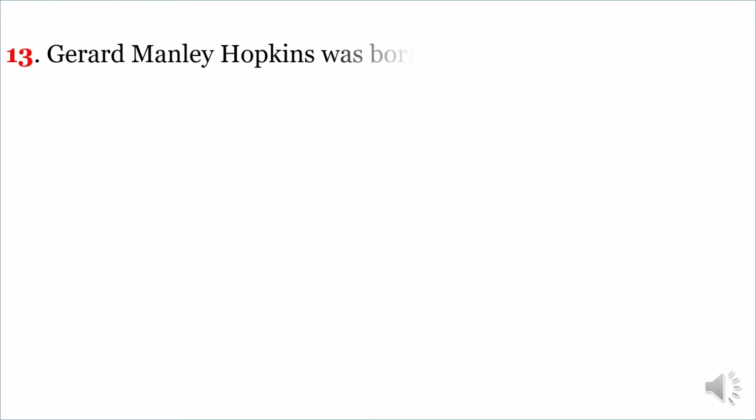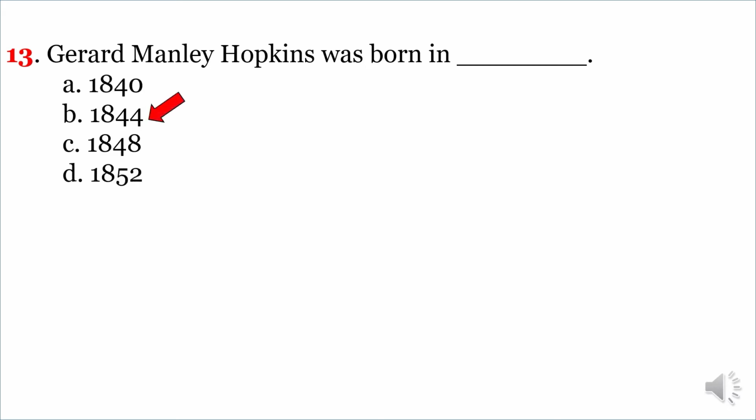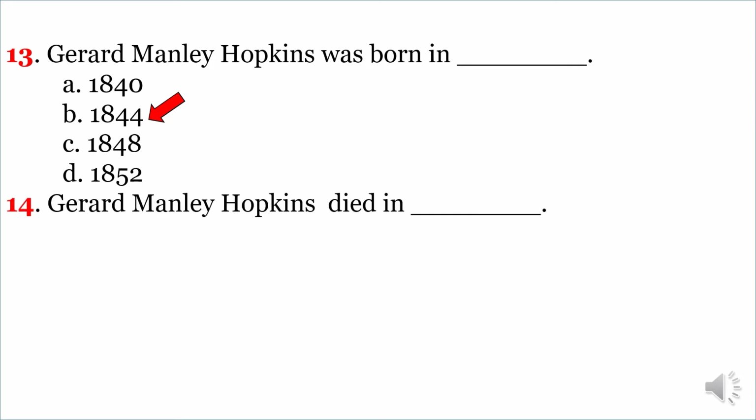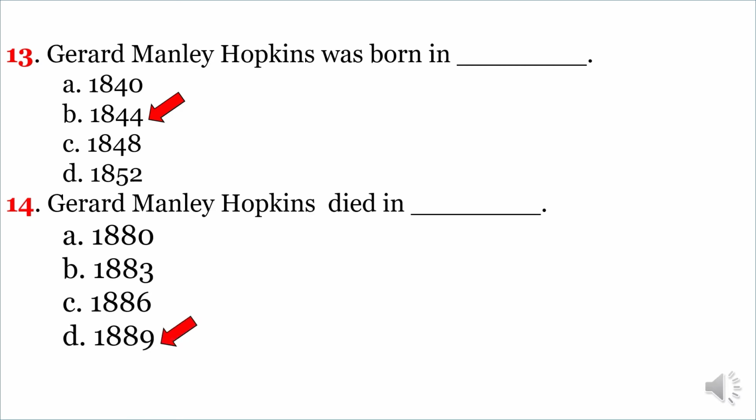Next question. Gerard Manley Hopkins was born in. The correct option is B. 1844. Another question. Gerard Manley Hopkins died in. The correct option is D. 1889.